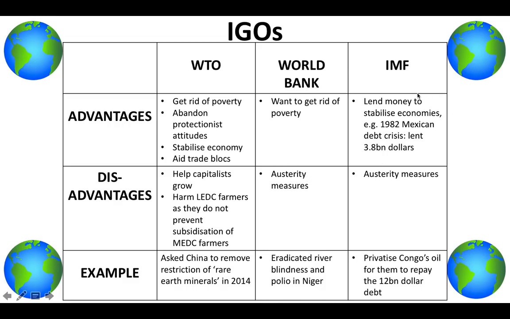And the IMF, the International Monetary Fund, they lend money to stabilize economies, such as in 1982 there was a Mexican debt crisis, and the USA, who have a massive voice in the IMF, they lent them $3.8 billion to resolve this crisis. And the USA has a massive role in these